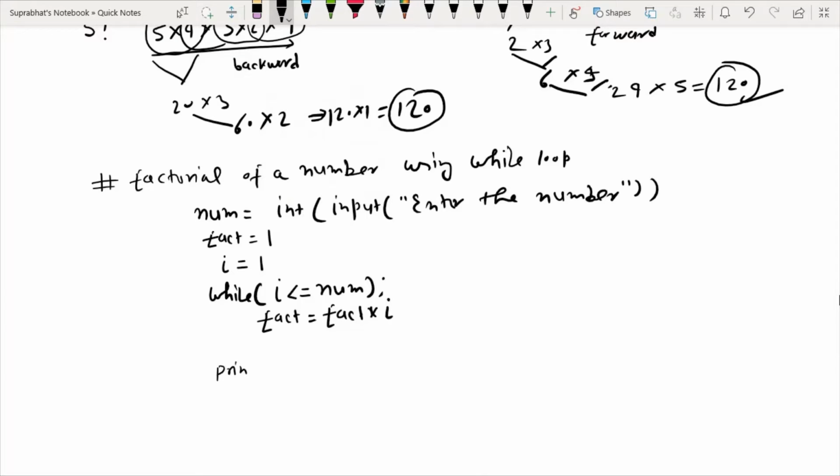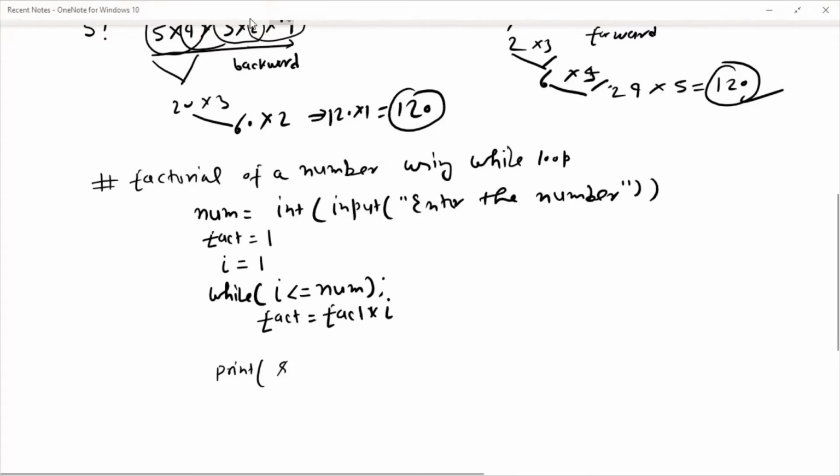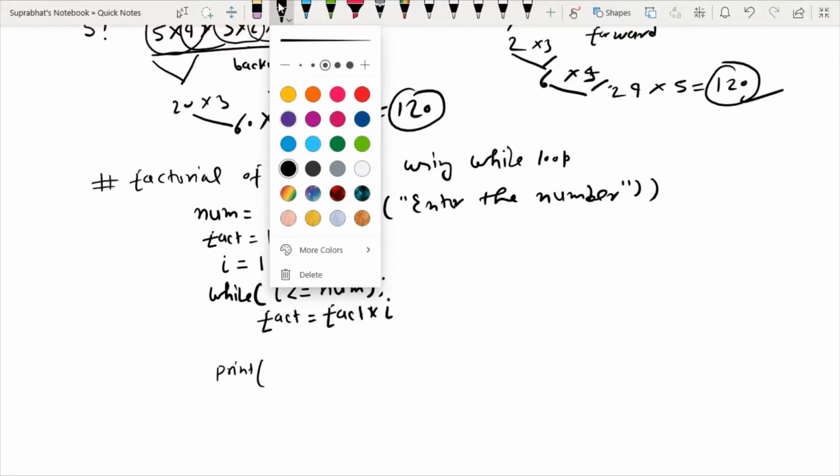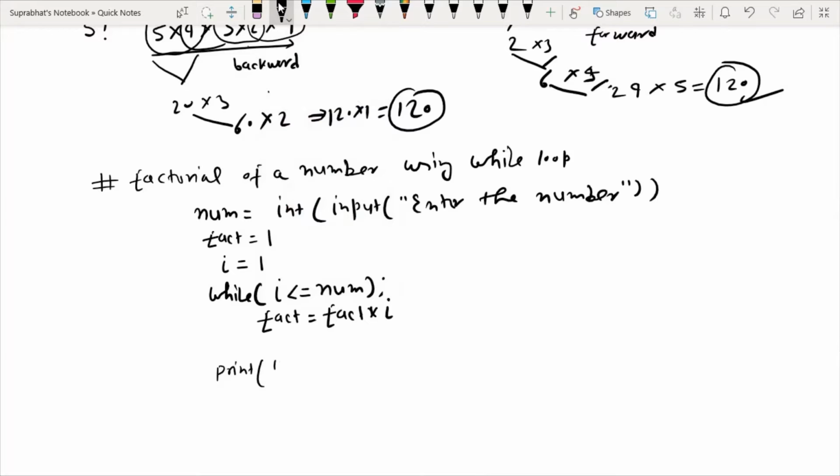Then print, str, I will just write "factorial of" plus str of num, "factorial of num" plus "=" plus str of fact.